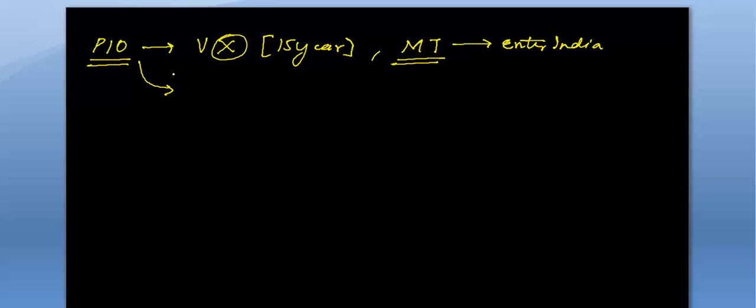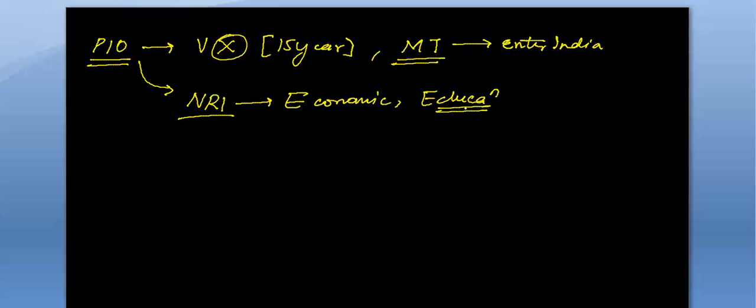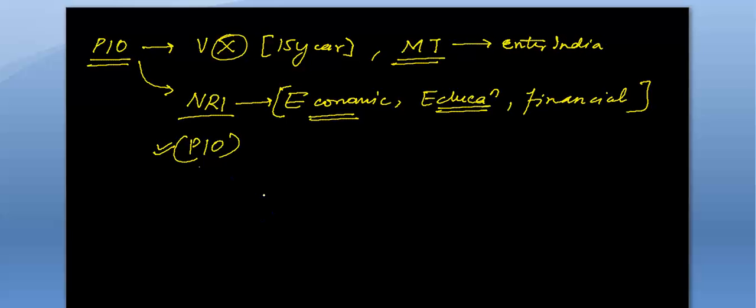financial. See, the NRIs get benefits at the economic front. On the education front, scholarships are given, and some quota is also reserved for NRIs in education. And at the financial front too. So all the benefits which they are getting in these areas, similar benefits will be received by PIOs also.